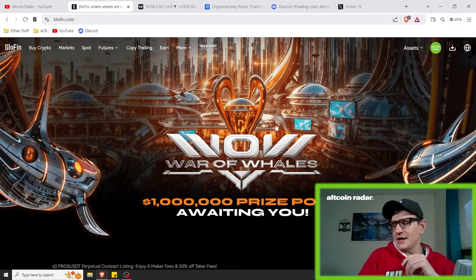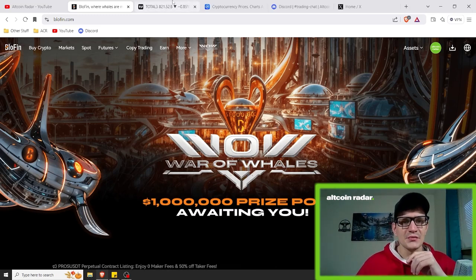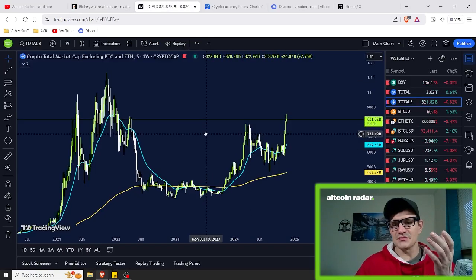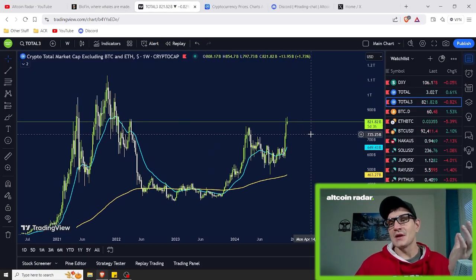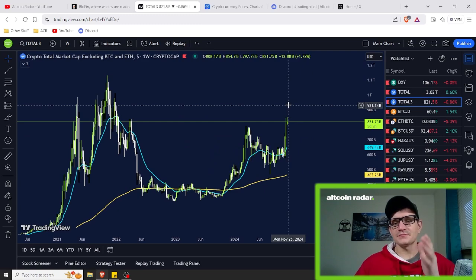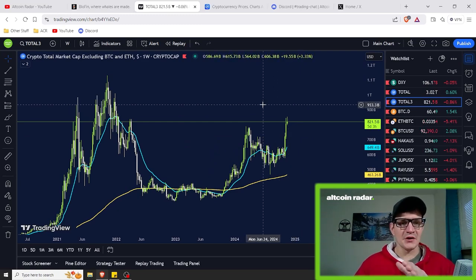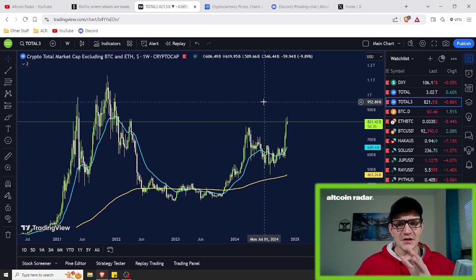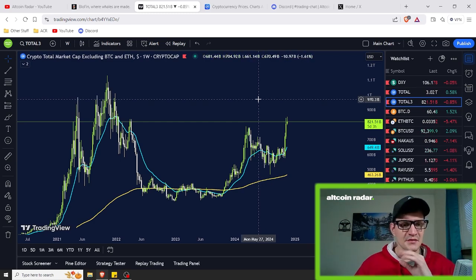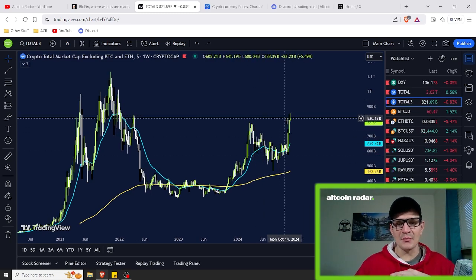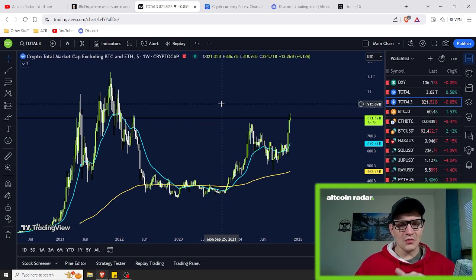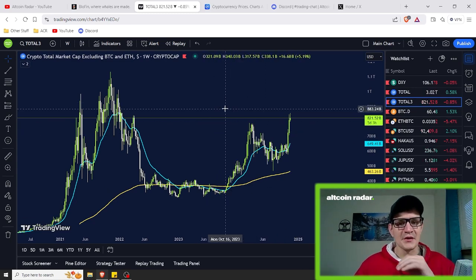So guys, let's go ahead and take a look at this TOTAL3 chart that we've got going on here. For those of you who aren't familiar with the TOTAL3 chart, it's basically the market cap chart for the entirety of the altcoin market, excluding Bitcoin and Ethereum. So this is basically the market cap of all of your altcoins in a cumulative manner, all right?